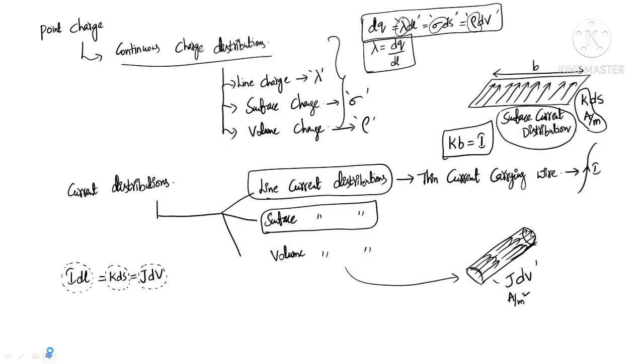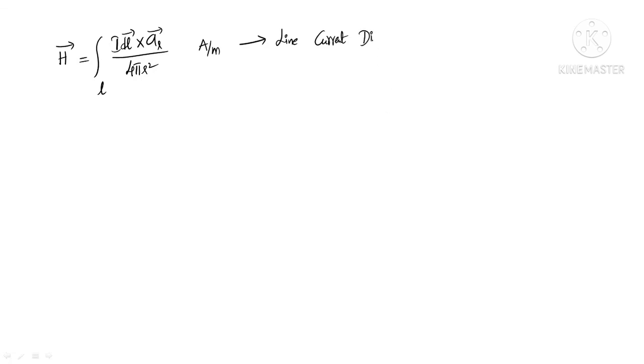For line current distribution, we have already written the expression for magnetic field intensity, which is given by H equal to line integral of I dl bar cross aR bar by 4 pi r square ampere per meter. This is for line current distribution. If you have a thin current carrying wire, we can consider it as a line current distribution.